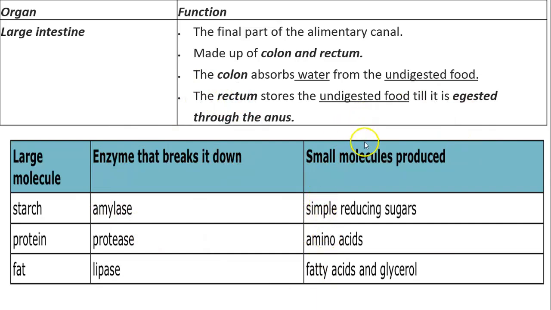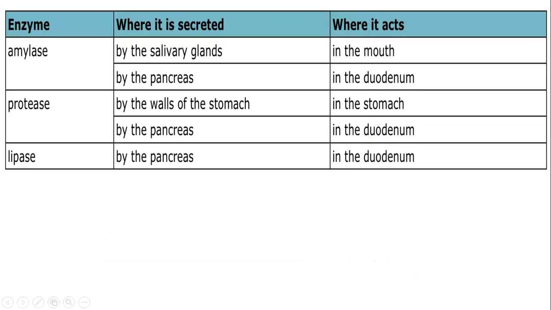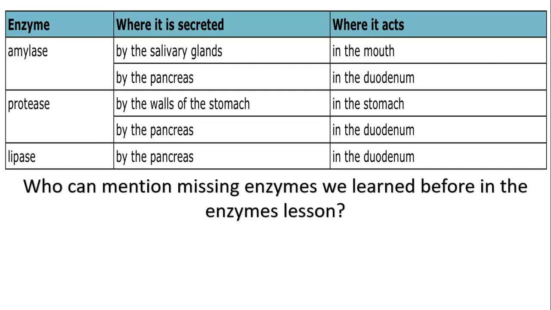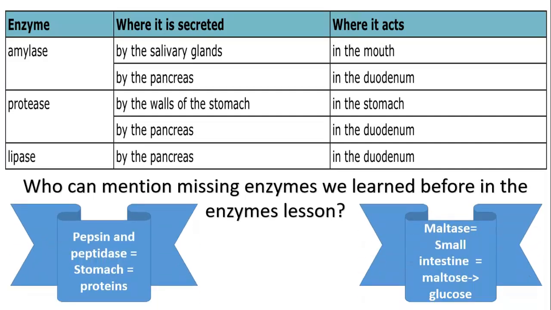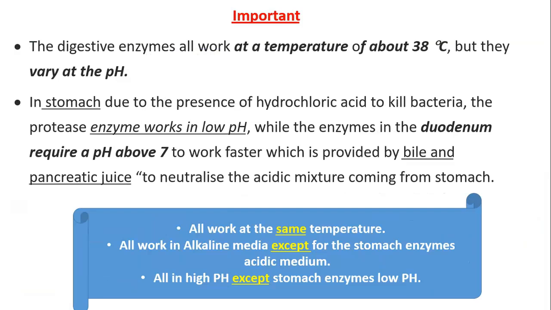You already know them from previous lessons, of course. Again, a quick revision on the enzymes used in the digestion process. And these are the enzymes that were mentioned in the previous lessons and not mentioned in those tables. So, it's important to remember that the digestive enzymes all work at a temperature of 38. Why? Because this is the body temperature. But isn't the body temperature 37? Yes, this is the external body temperature, but internally it's almost 38. And also we have a range of temperatures.